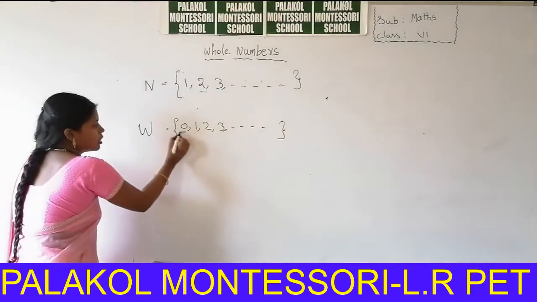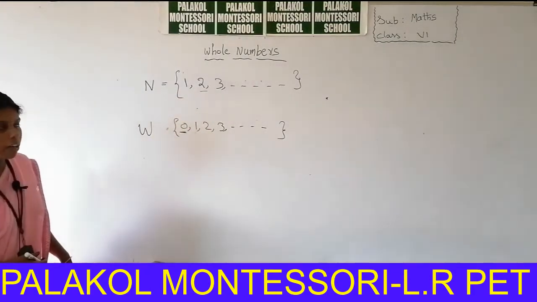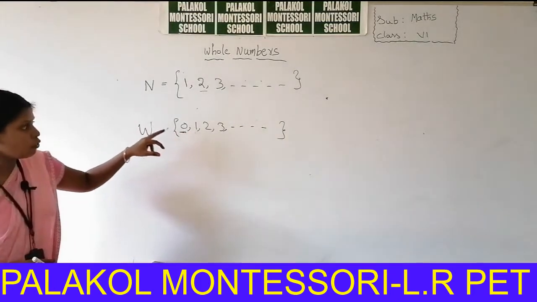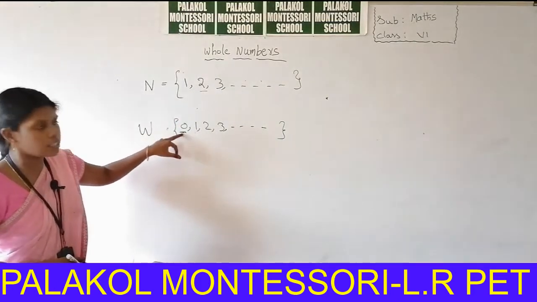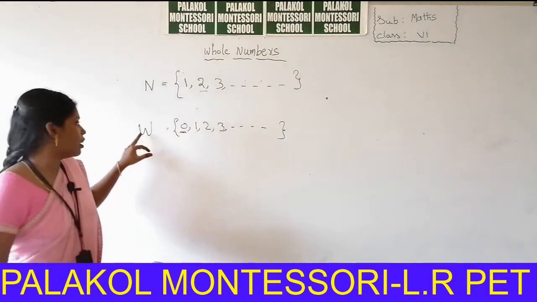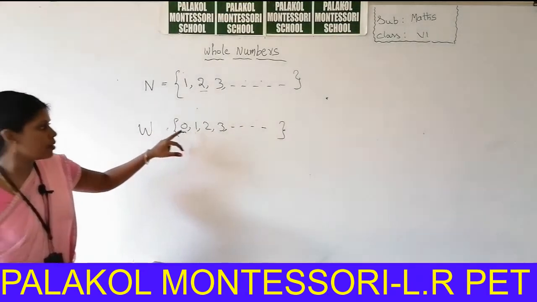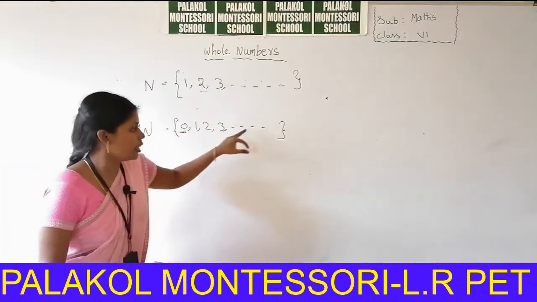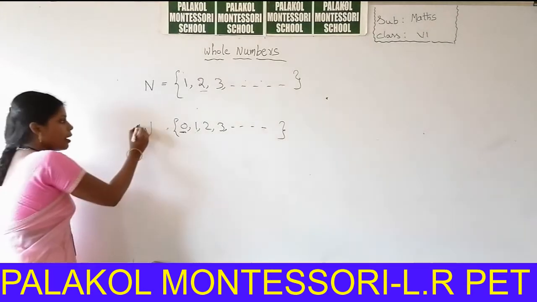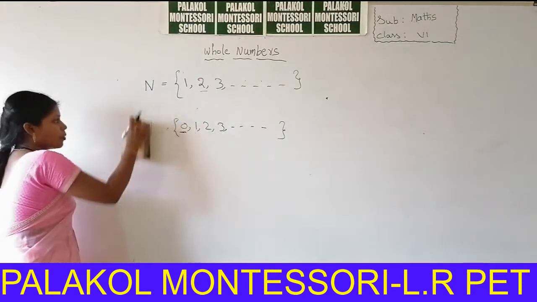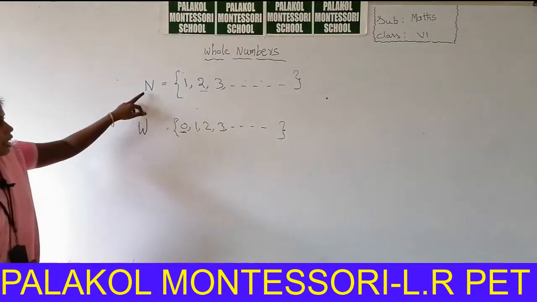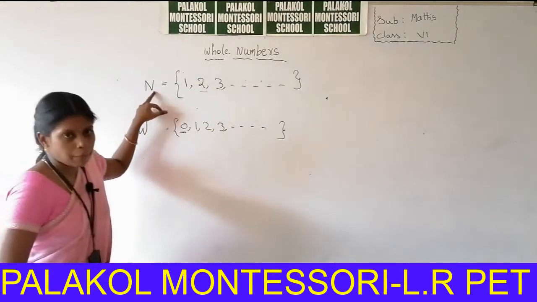There is a difference: in natural numbers 0 is not there, in whole numbers we include 0. So the collection of natural numbers together with 0 is called the whole numbers collection. Whole numbers can be denoted by capital W and natural numbers by capital N.